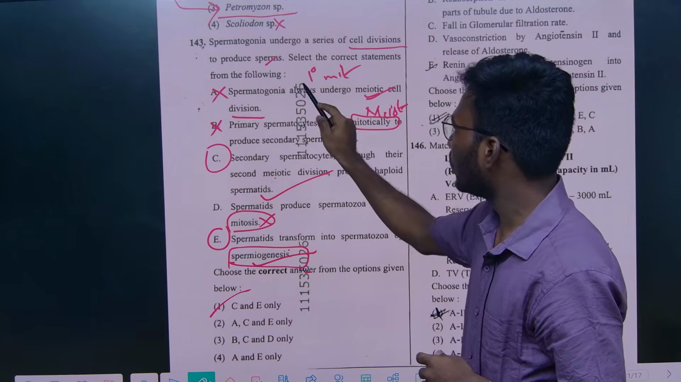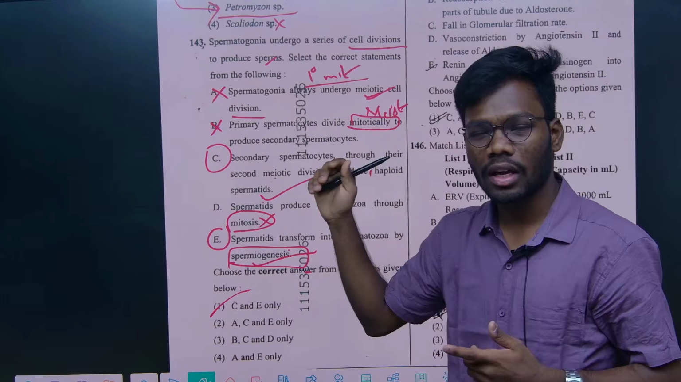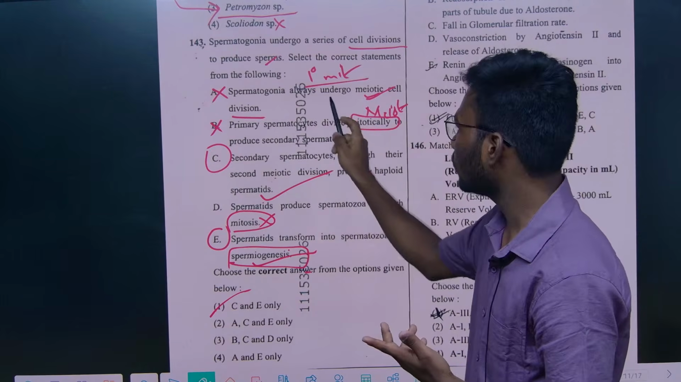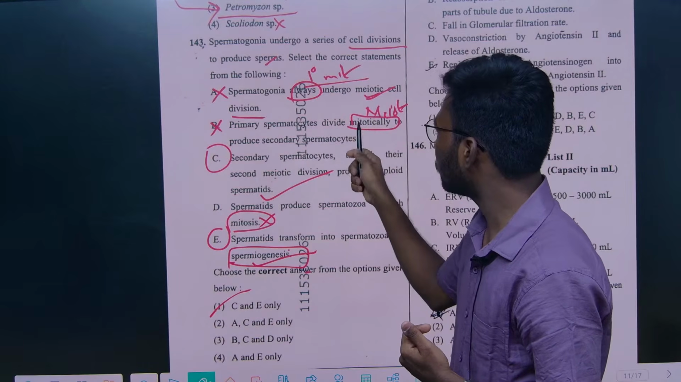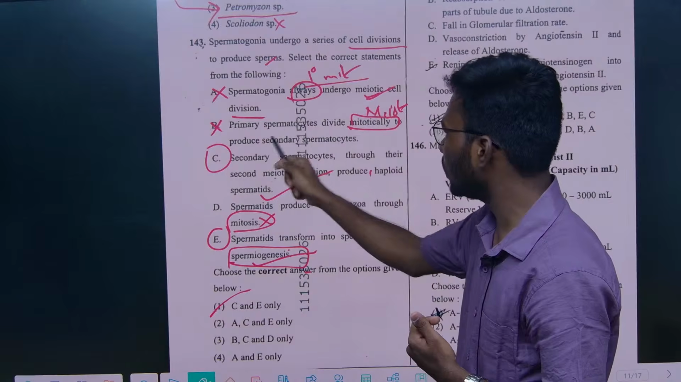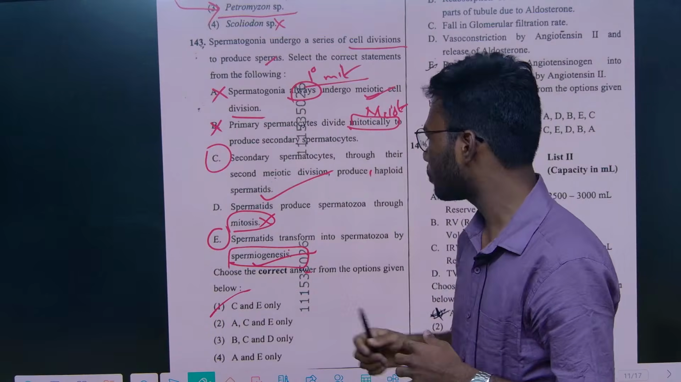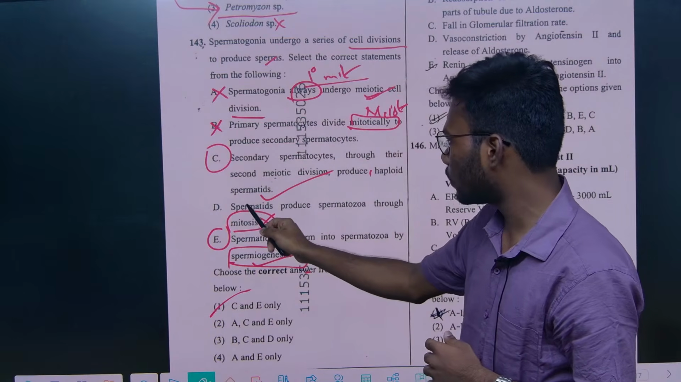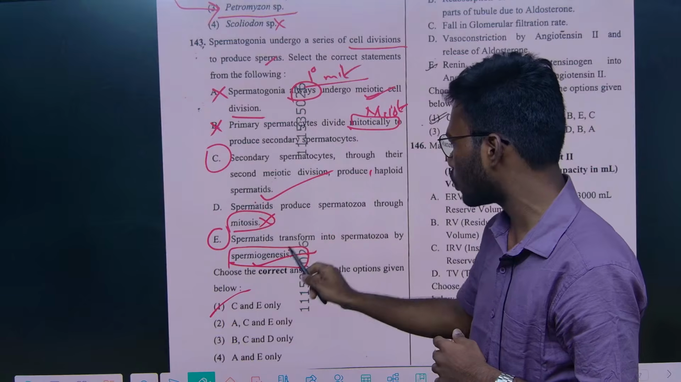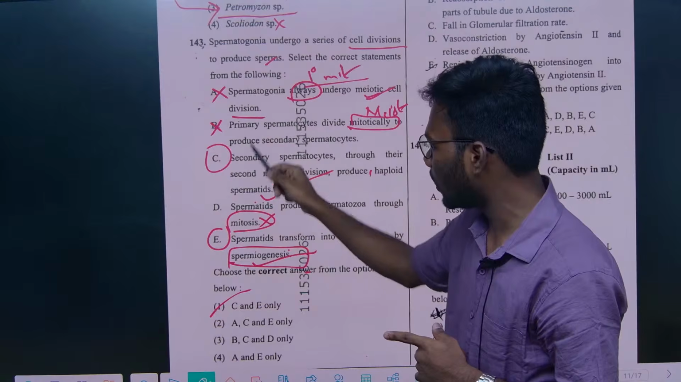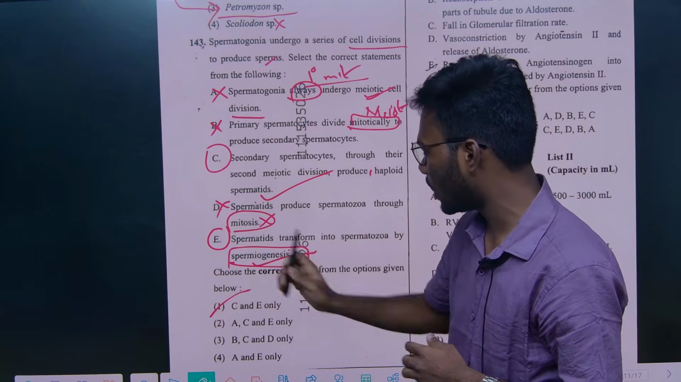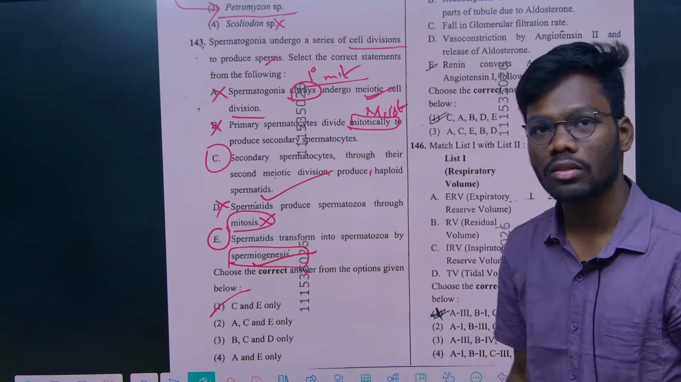In primary, only mitotic division will not occur, next meiosis also occurs. So not always mitosis, sorry, meiosis, and with the help of meiosis only secondary spermatocytes will develop. And also the process of the conversion of spermatid to spermatozoa is spermiogenesis, not with the help of mitosis, right? So A, B, D are wrong, options C and E are right. So option is 1.